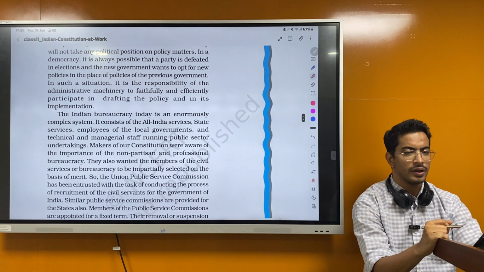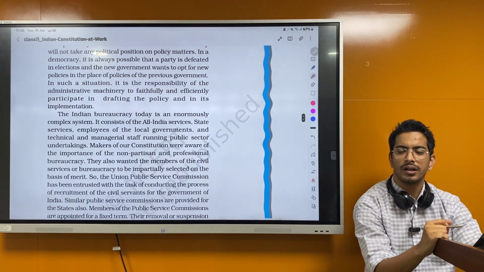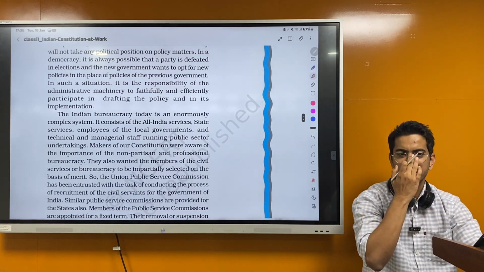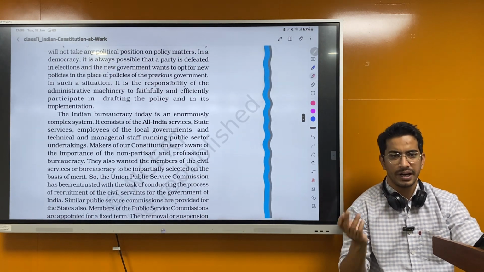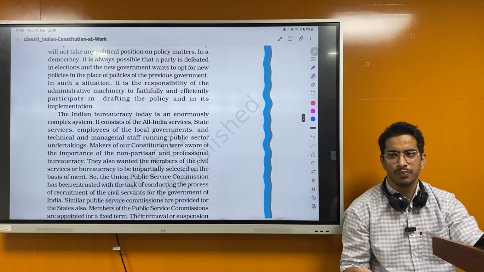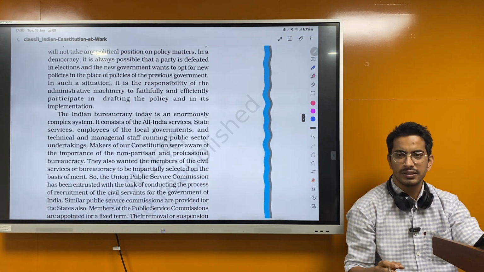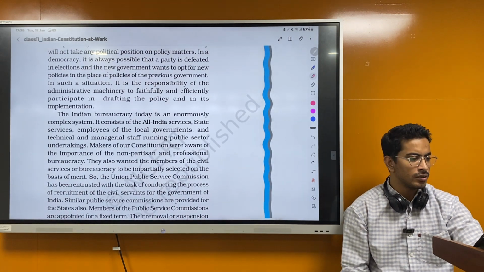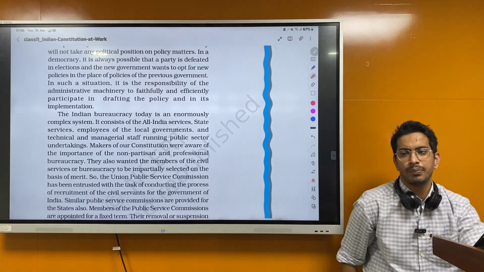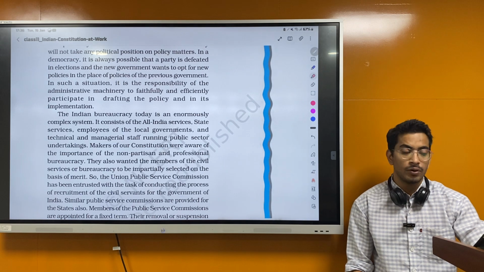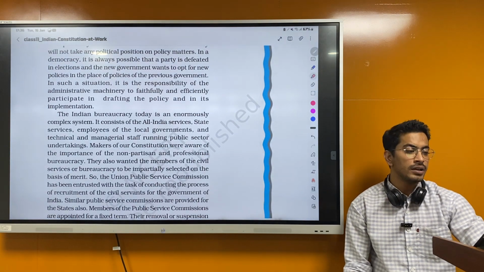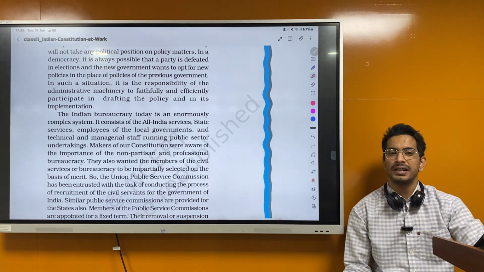Yeah, so whenever a party steps down and another party comes, they'll have their own set of schemes. It might be similar, only for welfare, but the name will change, the criteria will change, and the amount of money put in will change, right? So for that we need a bureaucracy, a permanent executive, to act unbiased and in a more truthful way, and it should not be party aligned.